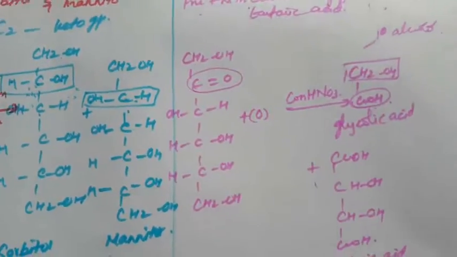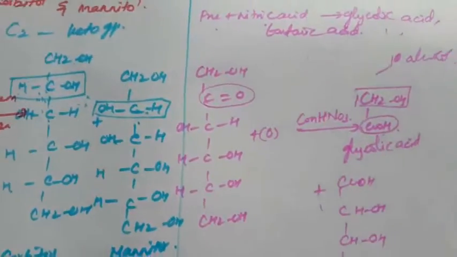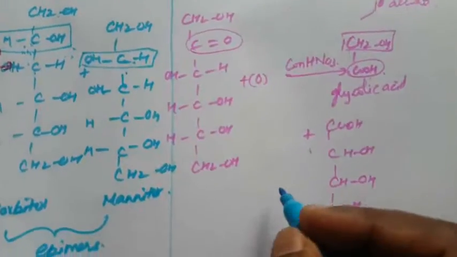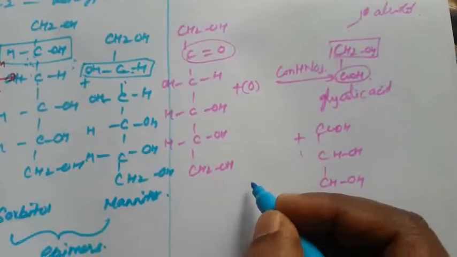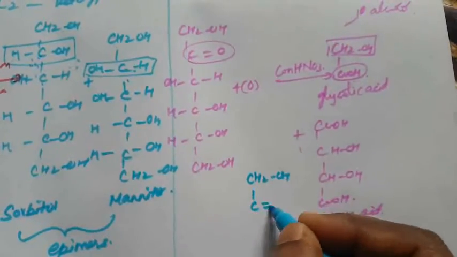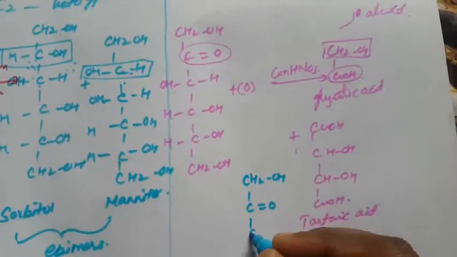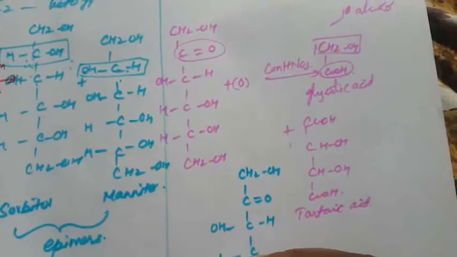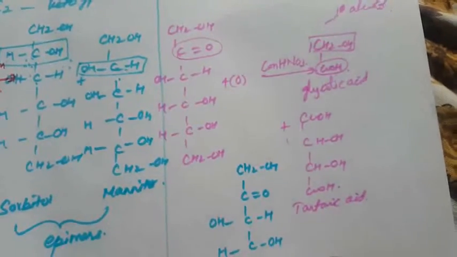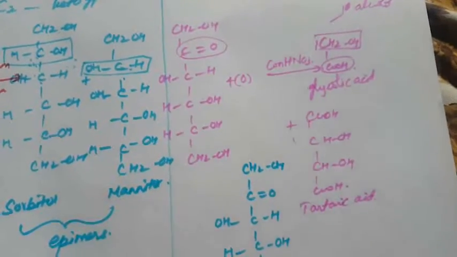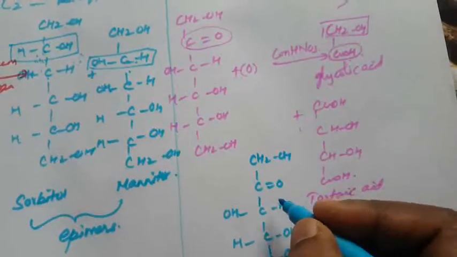This is the structure of fructose: CH2OH, C double bond O, CHOH, CHOH, CHOH, CH2OH.